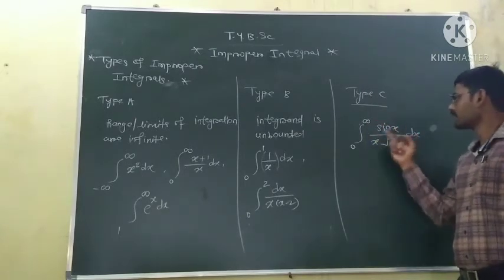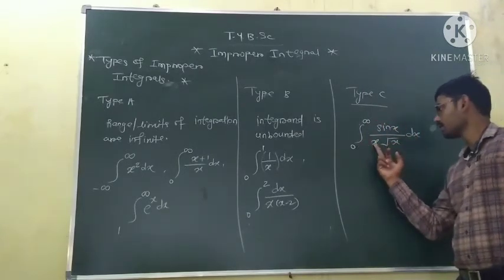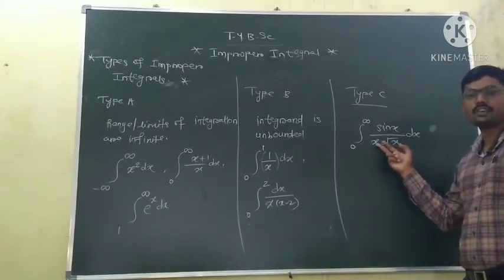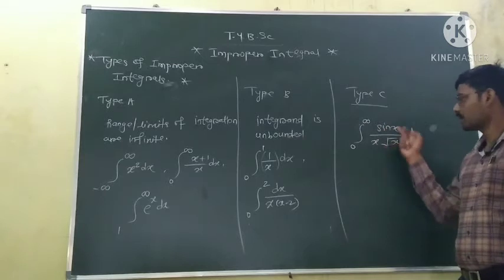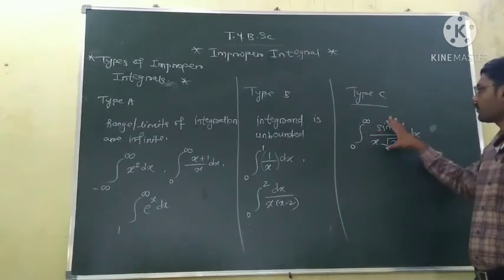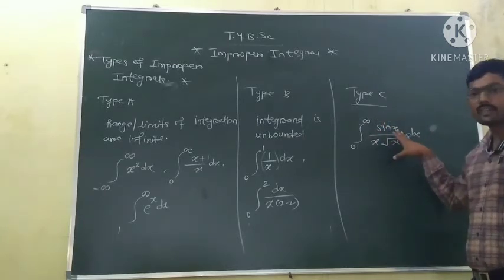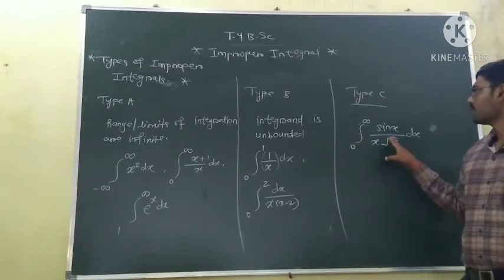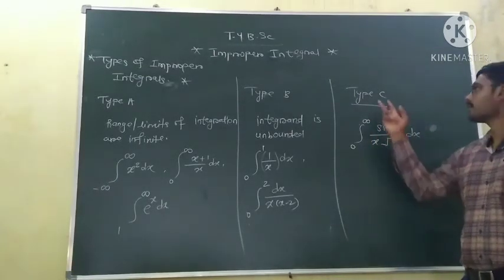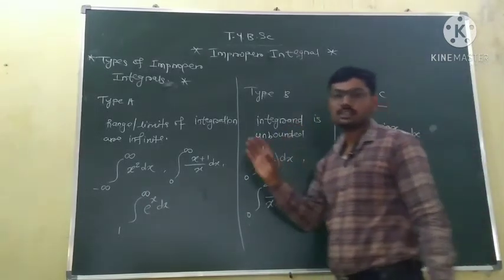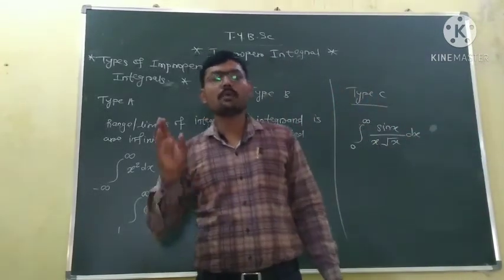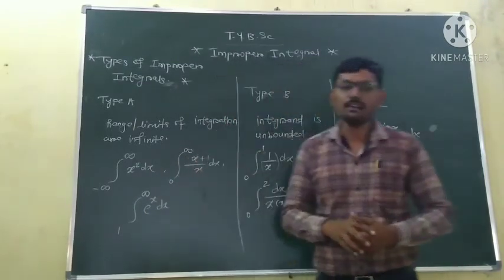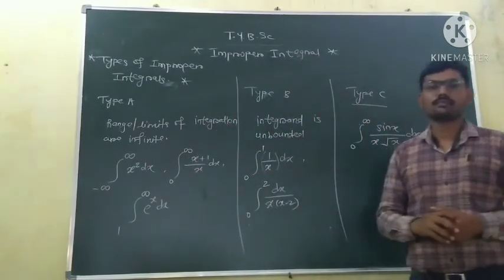Also, at x equal to 0, the denominator tends to infinity, so the function becomes unbounded. So in this case the integrand is unbounded and the limits are also infinite. Such improper integrals come under type C. So in general, we divide improper integrals into these three parts: type A, B, and C. Understand?